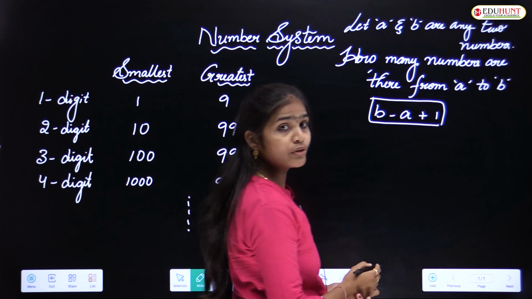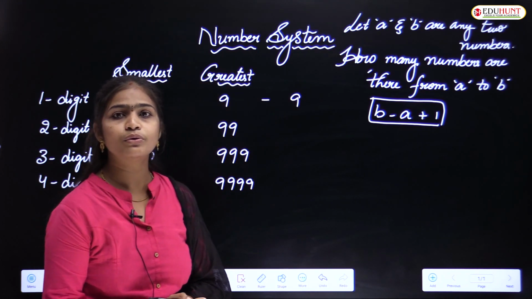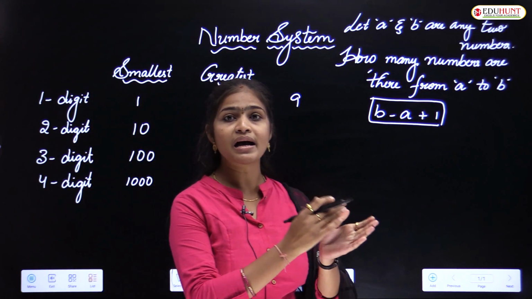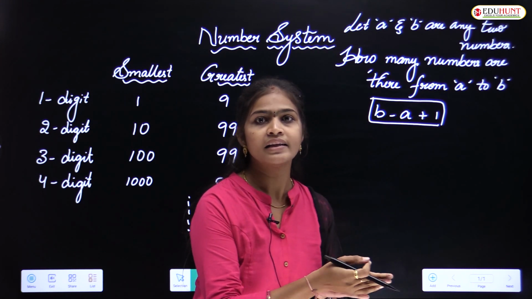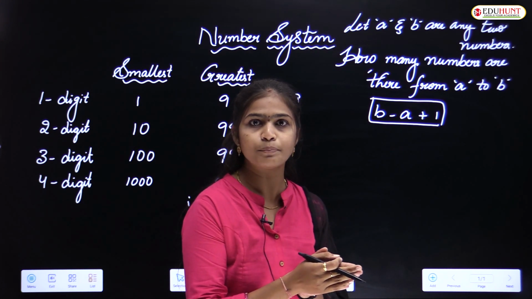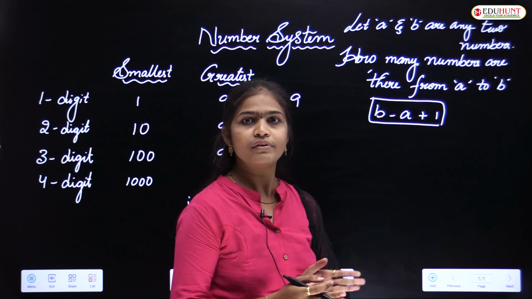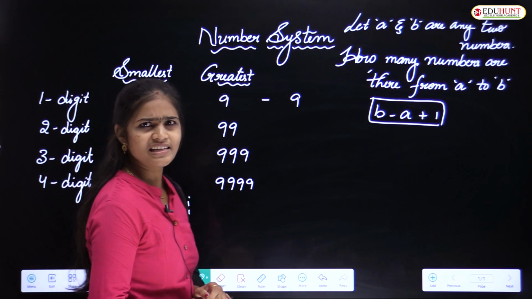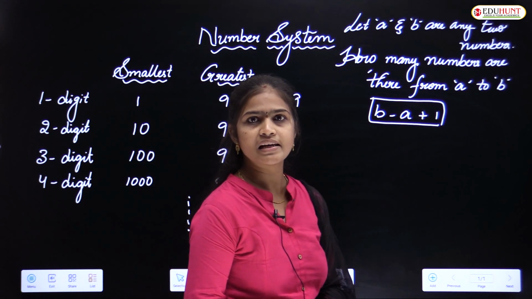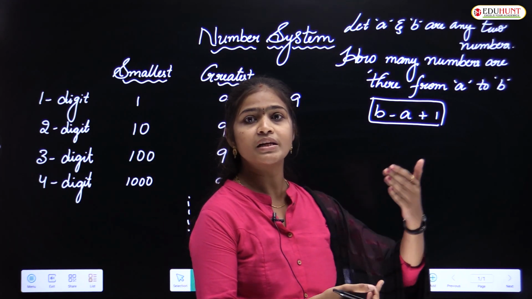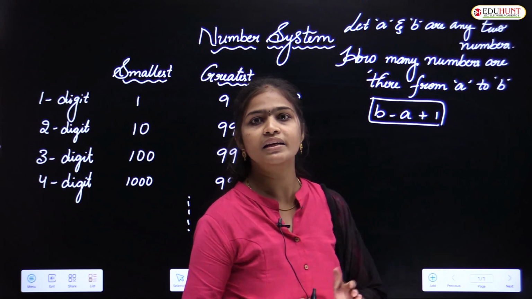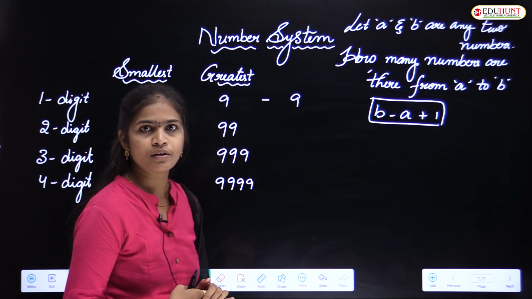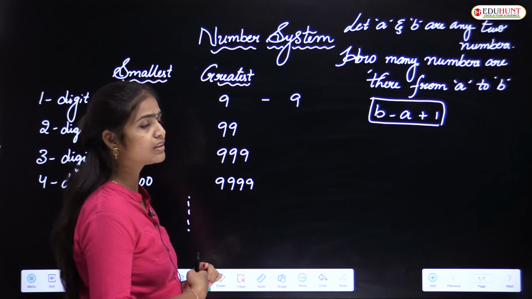So what about B here? We know that if you subtract the smallest number from the greatest number, then only you will get a positive number. We will learn that in the integers topic, right? In general, from childhood onwards we have been learning that we can always subtract the smaller number only from the largest number.